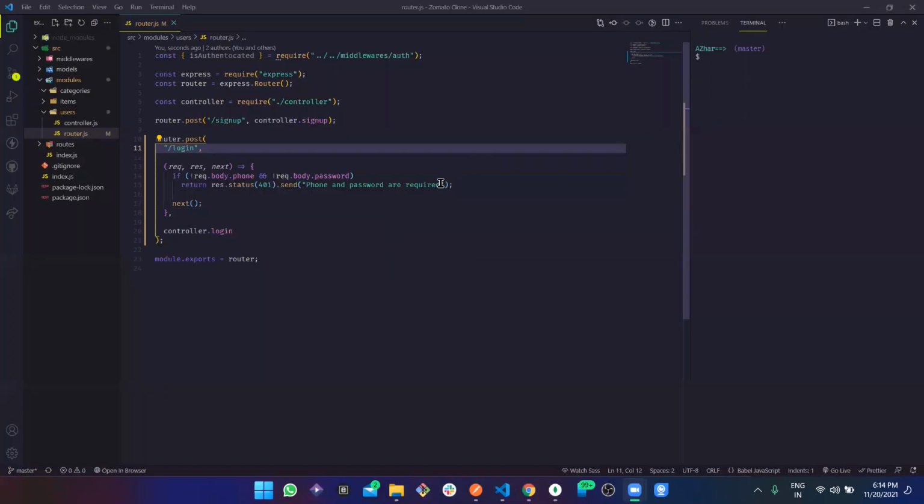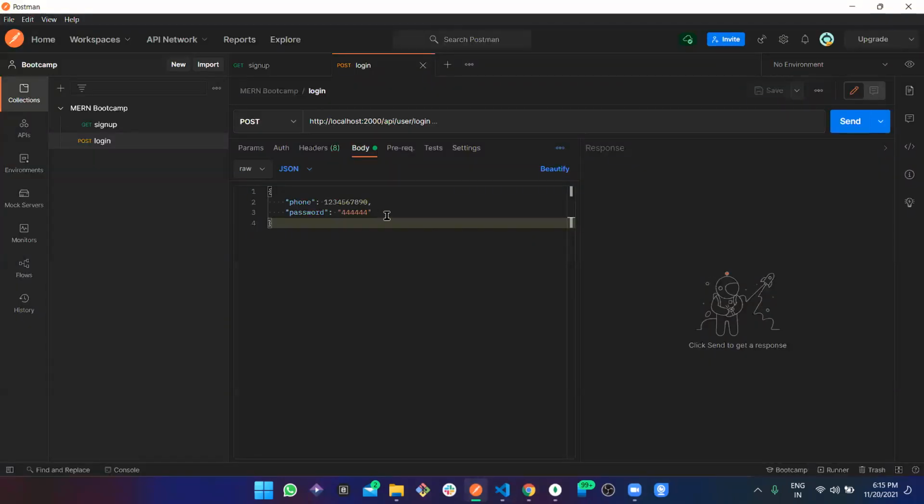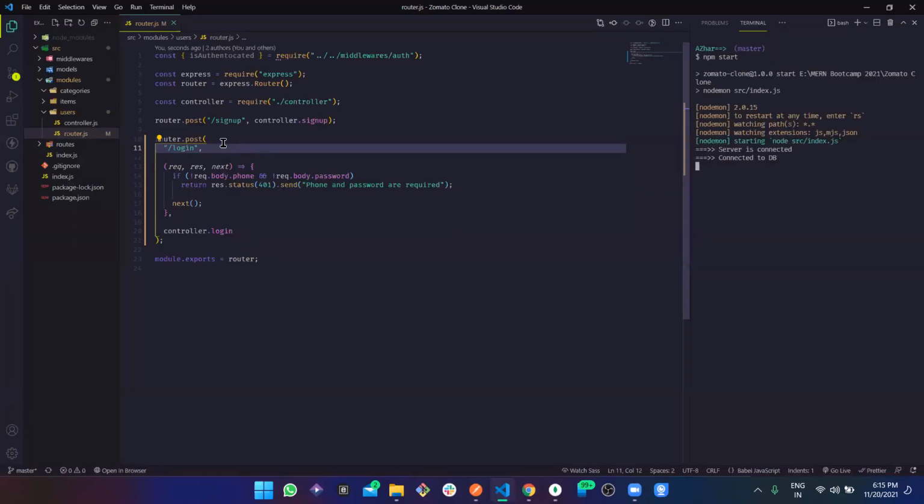Firstly, let's run it. npm start. Okay, so our server is successfully running. Now let's go to Postman and remove the phone number. So we are not sending the phone number now. Yes, now we are not sending the phone number. User does not exist. Please sign up. Okay, so this is not actually working.